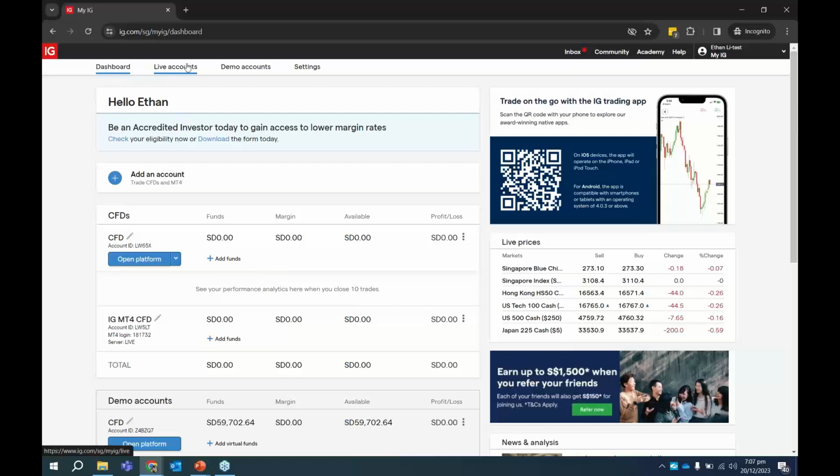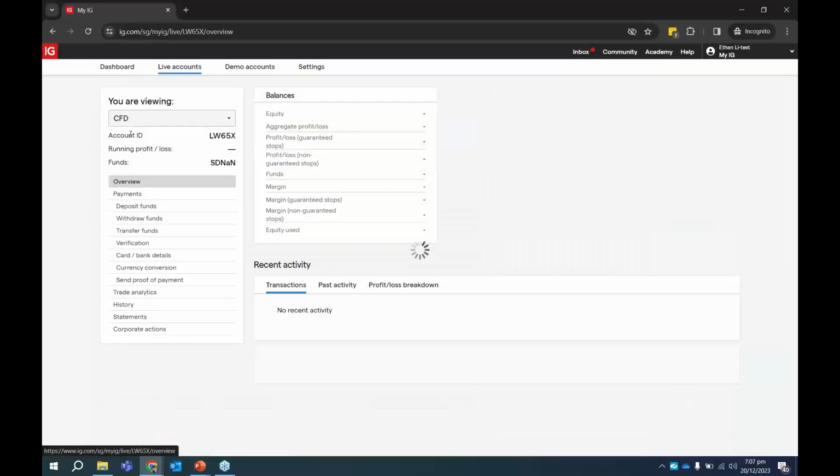To fund your trading account, just go into this live accounts tab. If you click on this, you'll notice on the left-hand panel at the menu that there is this deposit funds.